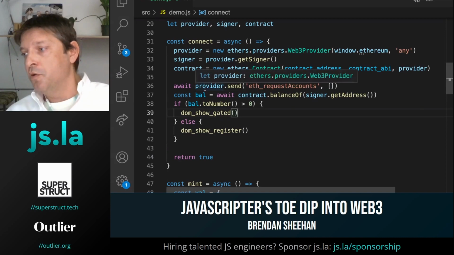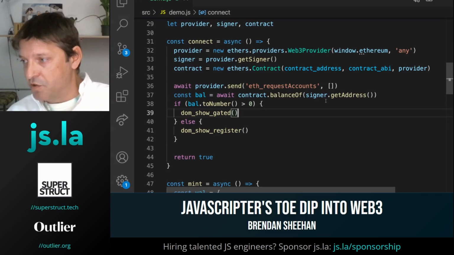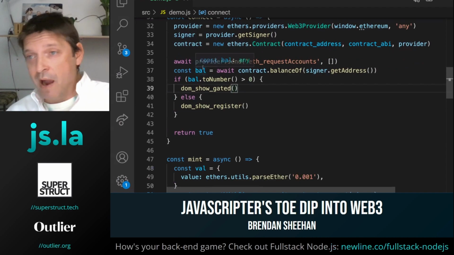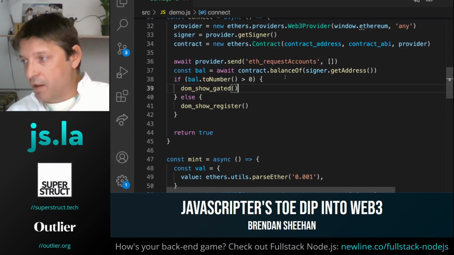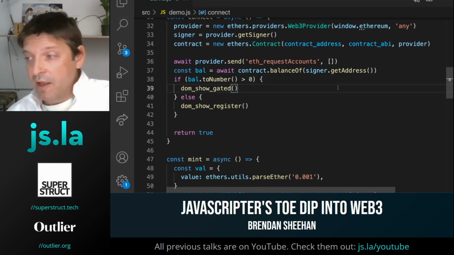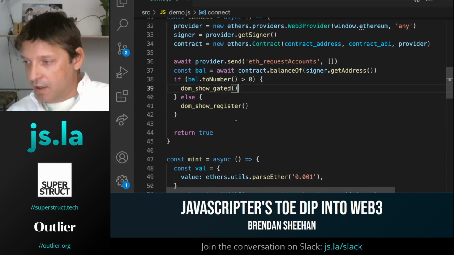The next thing we're going to do is request the user's Ethereum accounts, making sure they have some Ethereum accounts. And then finally, we're just going to check the balance of our token in that user's wallet. So contract get balance of signer address. What we're doing is seeing if this user already has one of our NFT Symposium passes in their wallet. If they do, we're going to show them the gated content. If they don't, we're going to hide it and show them the please register content.